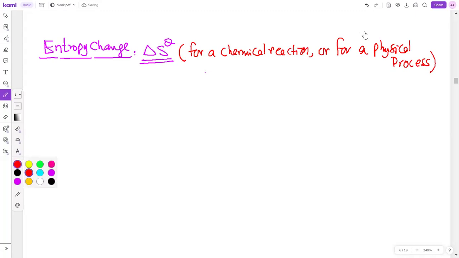ओके. अच्छा बेटा, जो एंट्रोपी चेंज है, now there are two signs for entropy change. Entropy change can be positive, entropy change can be negative.